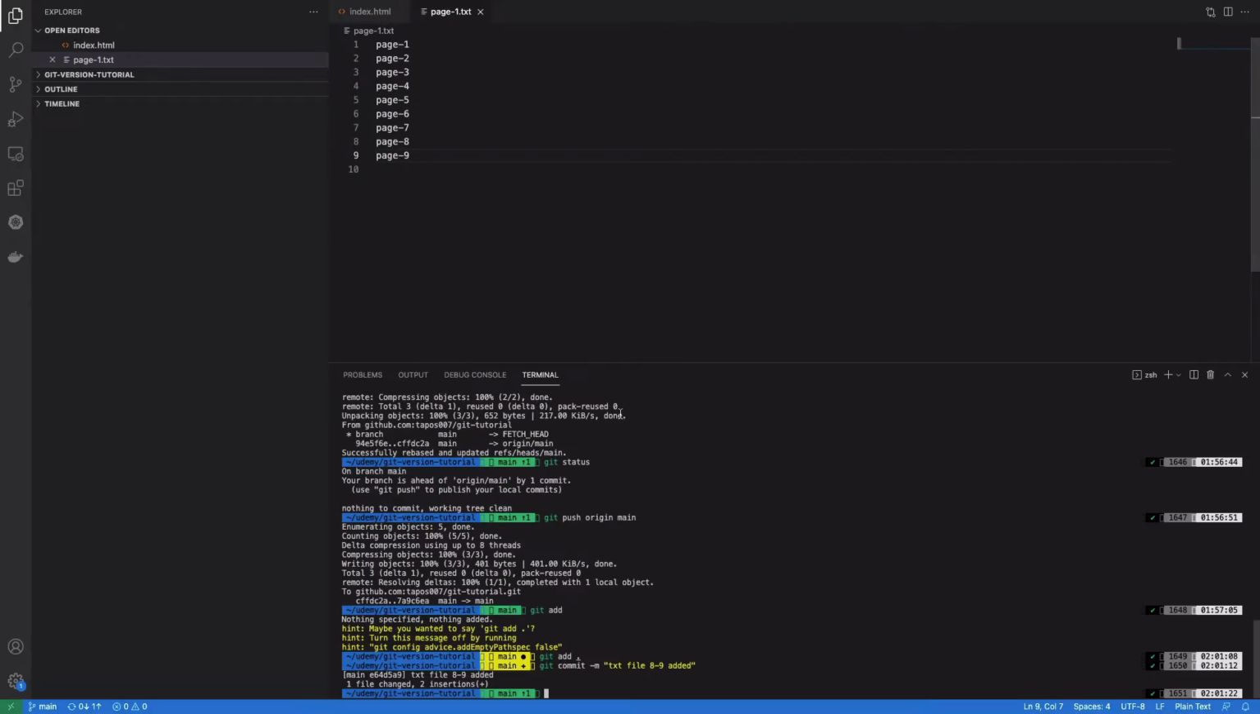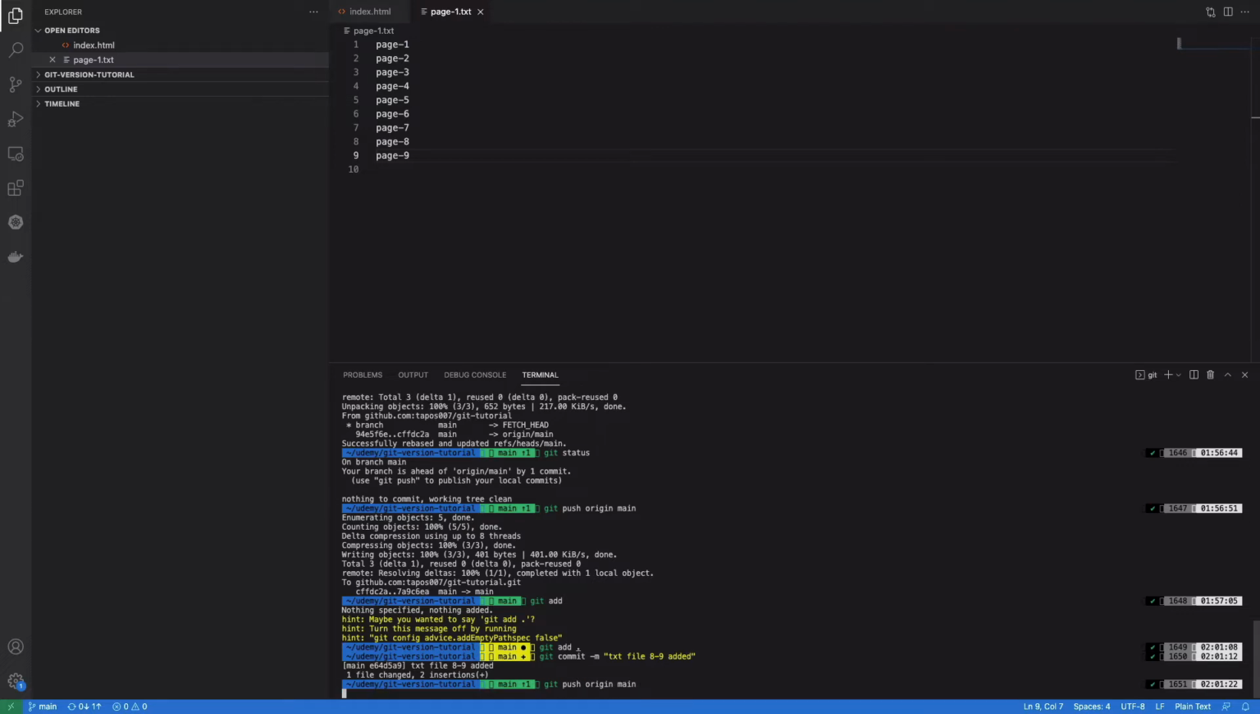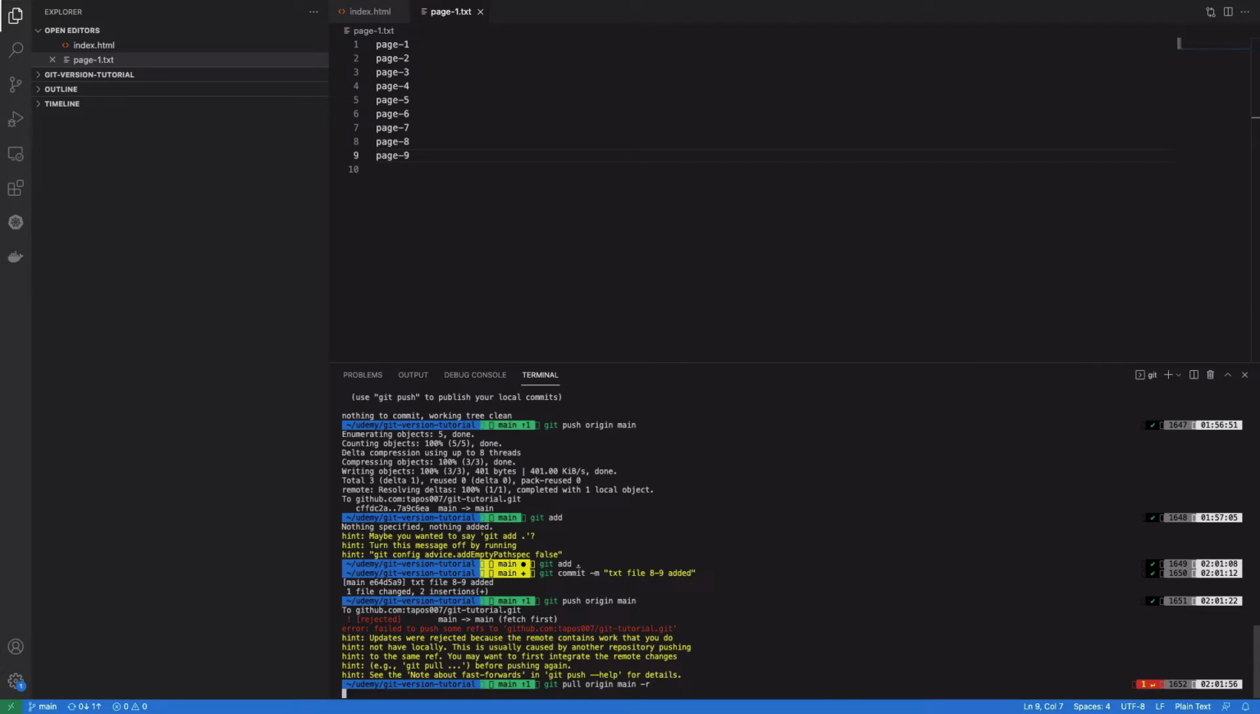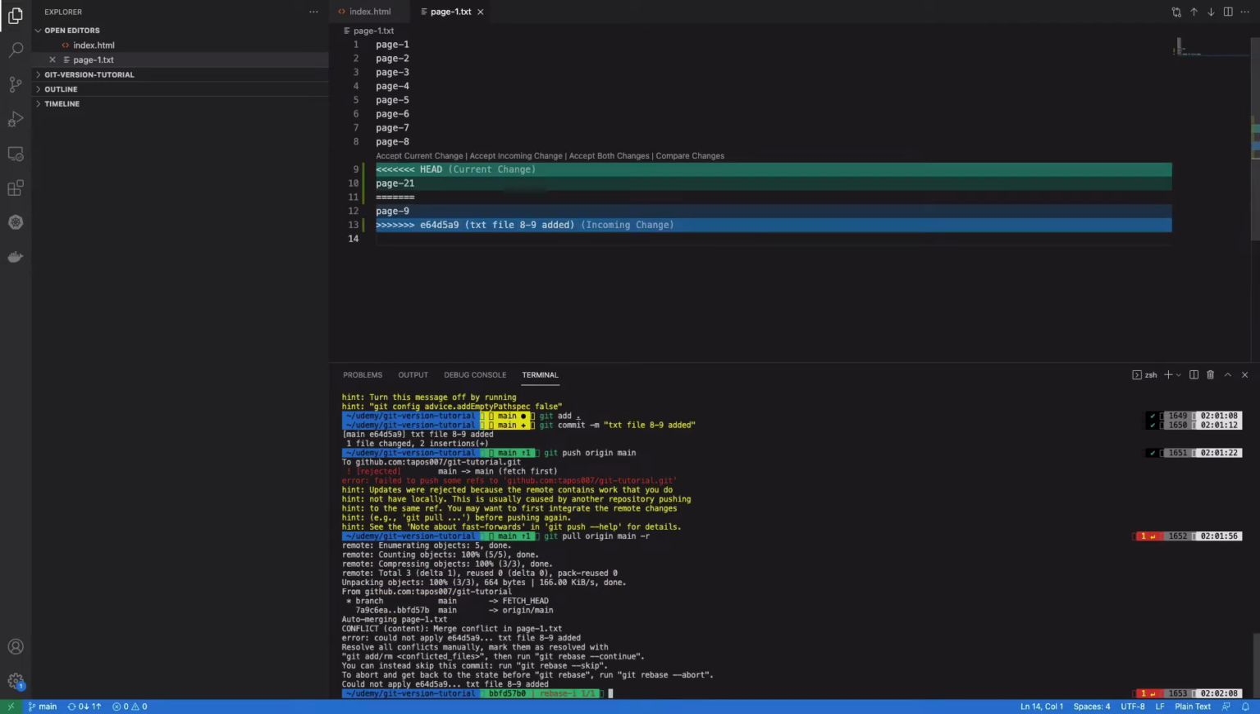Now I am going to push my code, and it is rejected. We know that when we are pulling our code, we must write -r at the end of the line, that is the rebase. And you see the rebase is complete but a conflict is there. Every editor has some controls for how we can resolve the merge conflict.